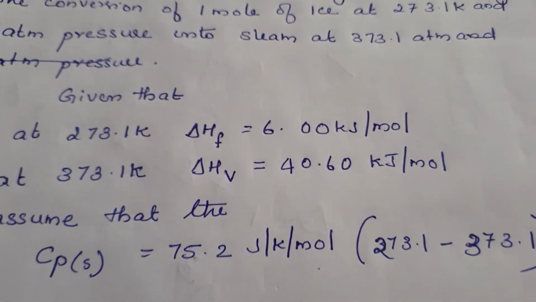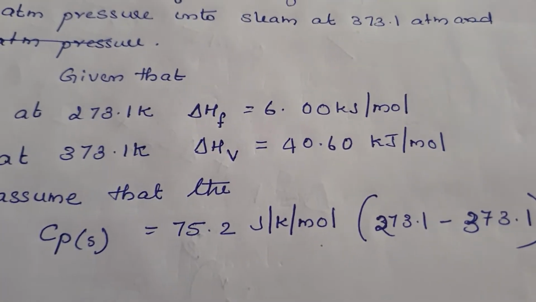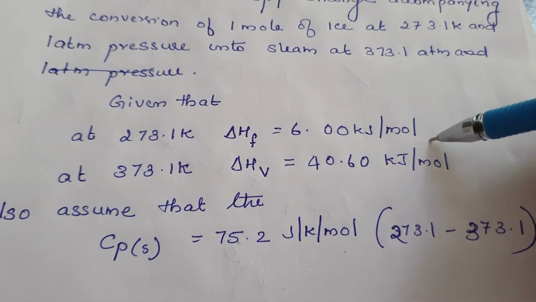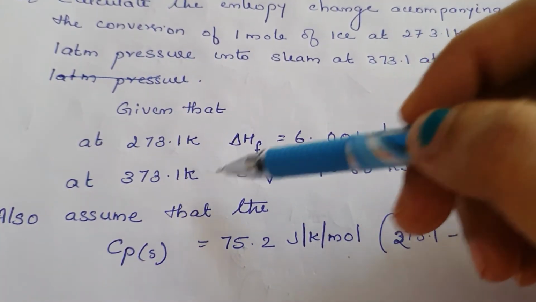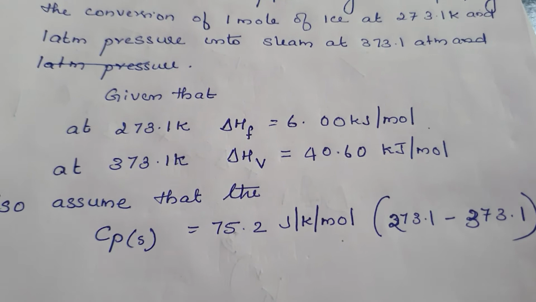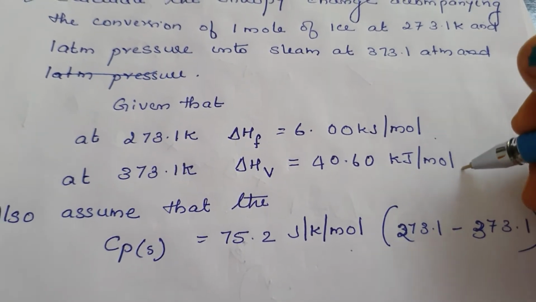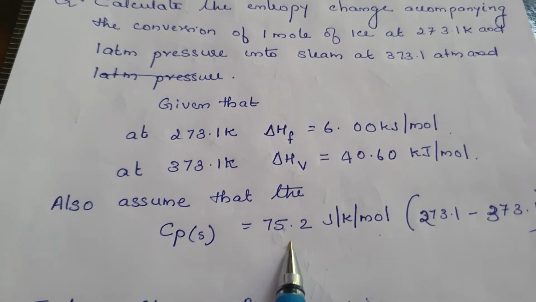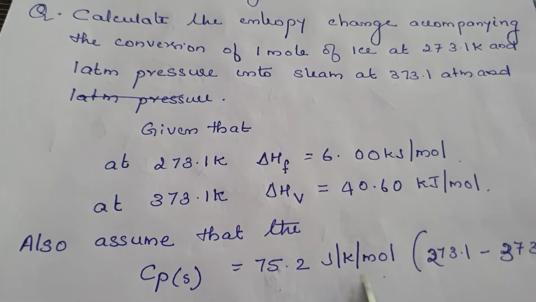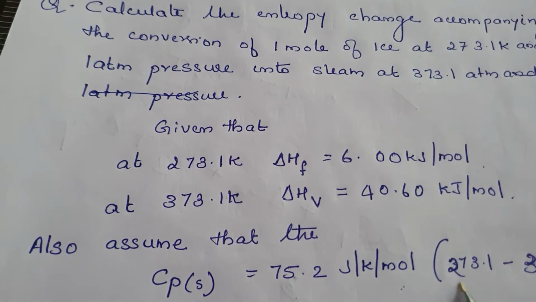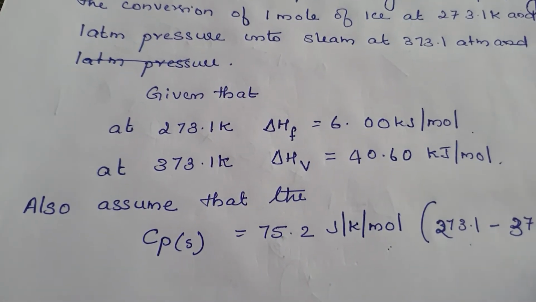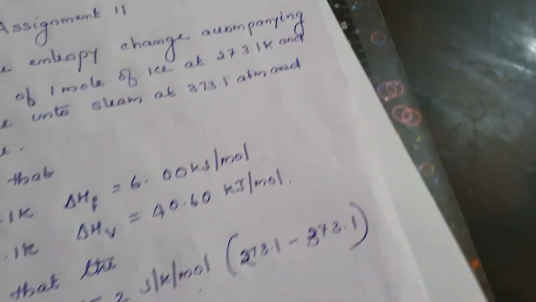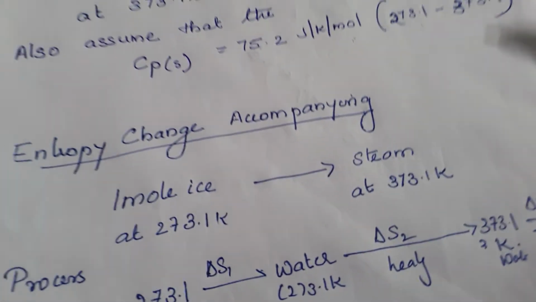Then, given that at 273.1 Kelvin delta HF is equal to 6.00 kilojoule per mole, and at 373.1 Kelvin delta HB is equal to 40.60 kilojoule per mole. Also assume that Cp is equal to 75.2 joule per Kelvin per mole within the range 273.1 to 373.1. So this is the problem question. Now we'll see what we were asked to calculate.